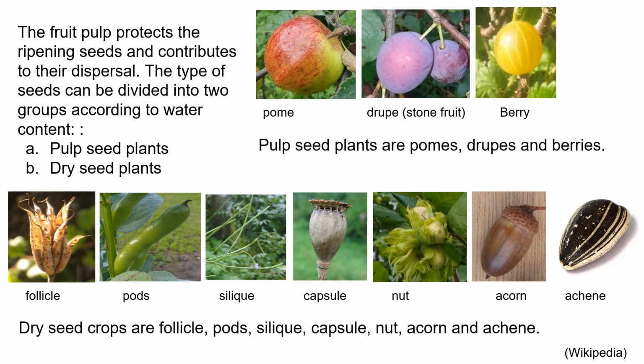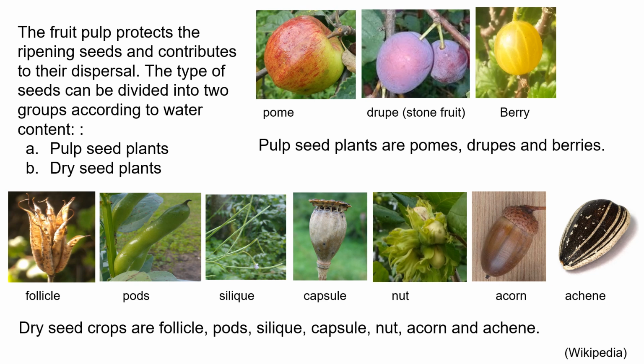Then these dry seed crops are follicles, or pods like beans. And then there is the silique. The seeds are packaged in very narrow pods, and there are seeds on both sides in this small seed package.